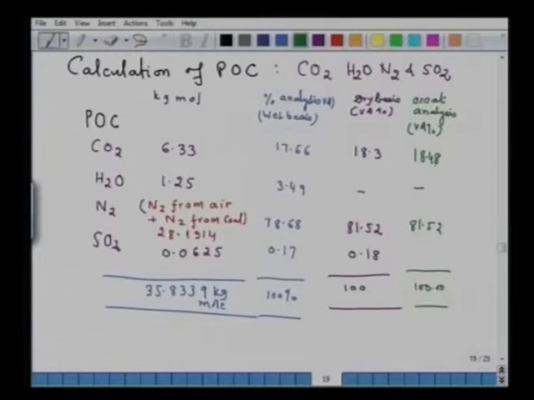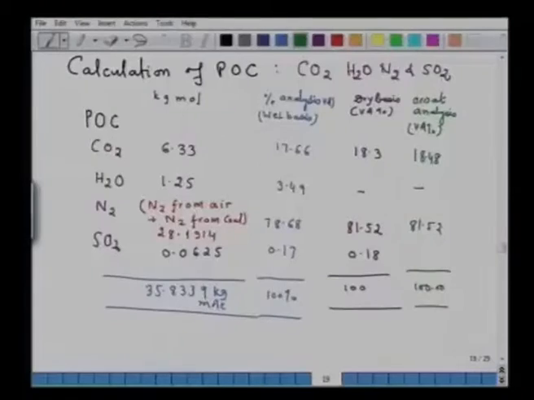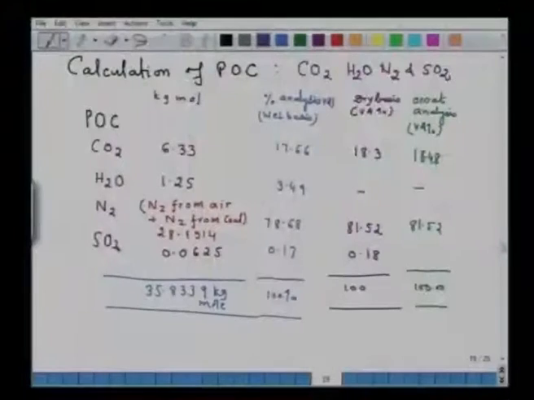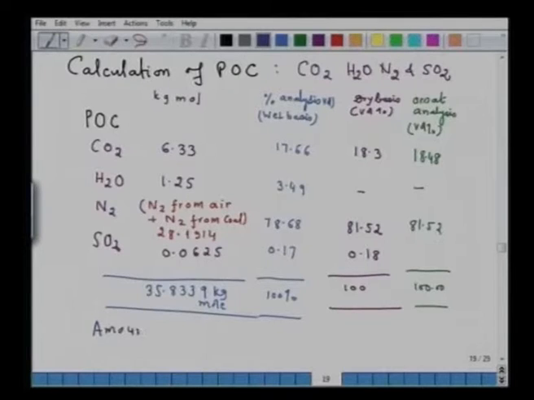So, the Orsat analysis in a problem will be in terms of, in this particular case, 18.48% CO2 and 81.52% nitrogen. We can calculate now the amount of POC in meter cube. So, the amount of POC in meter cube will be equal to 802.67 meter cube, again at 273 Kelvin and 1 atmospheric pressure.